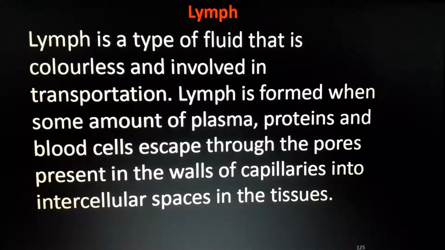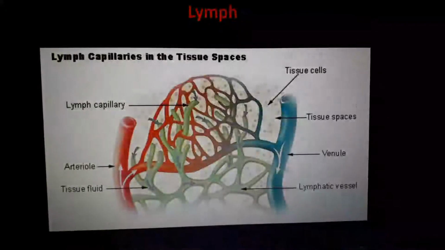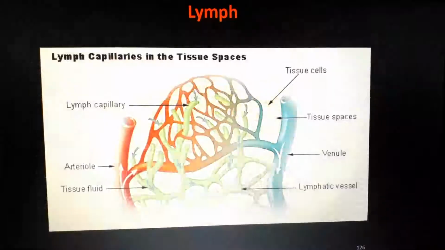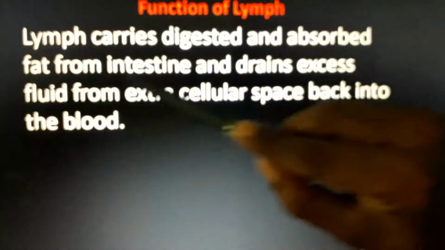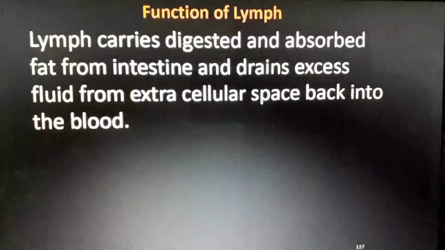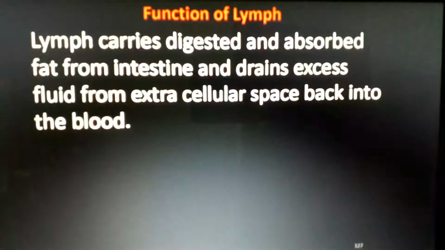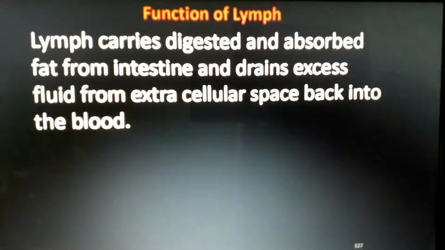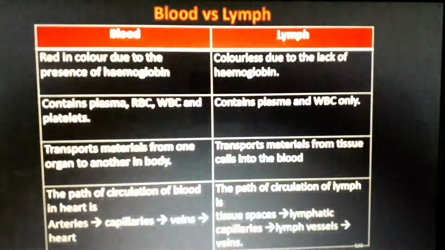Okay, this lymph also helps in transportation. See, anyway, the structure and all won't come for the exam. This is a 2-mark question. Functions of lymph: it carries digested and absorbed fat from the intestine and drains excess fluid from extracellular spaces back into the blood. So it will manage the level of liquid inside the blood. At the same time, it will carry digested and absorbed fat from the intestine and all. That's not a very big thing about lymph.